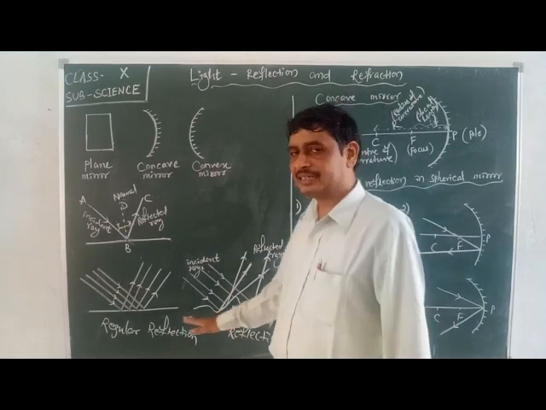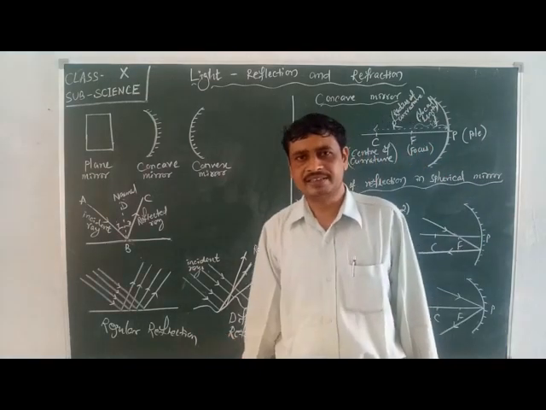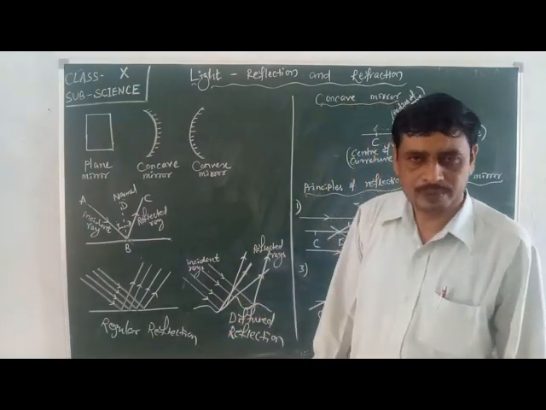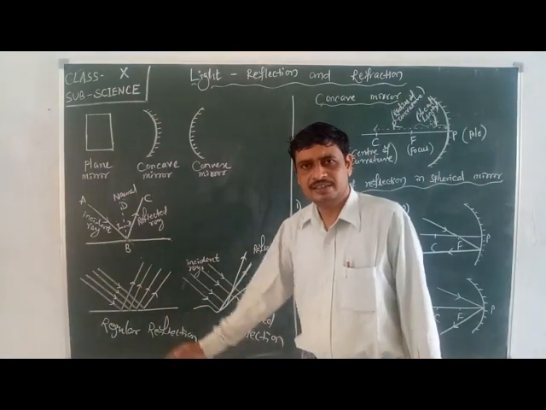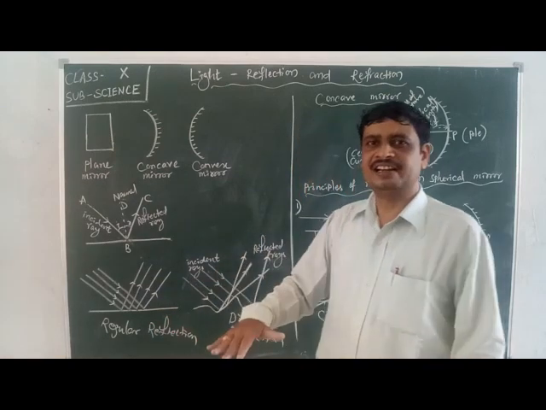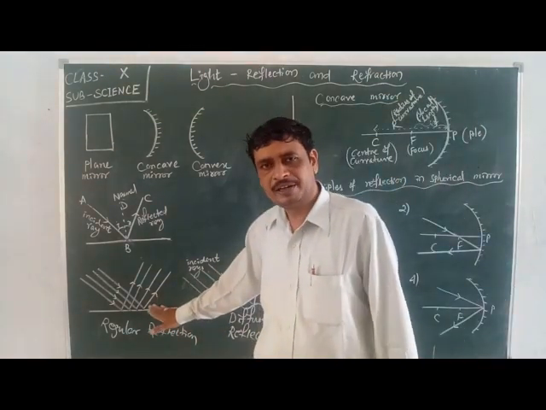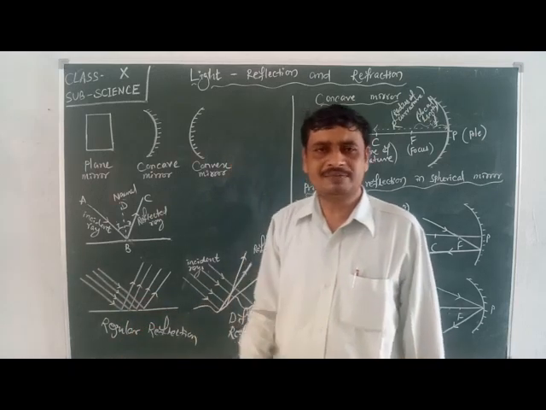If the surface consists of more irregularities, then it will form diffuse reflection. When the surface has more smoothness, when it has very less irregularities, then the reflected rays become parallel. It will show regular reflection.